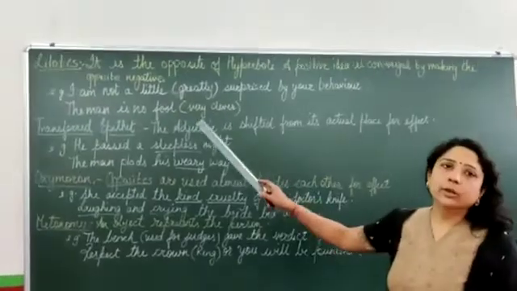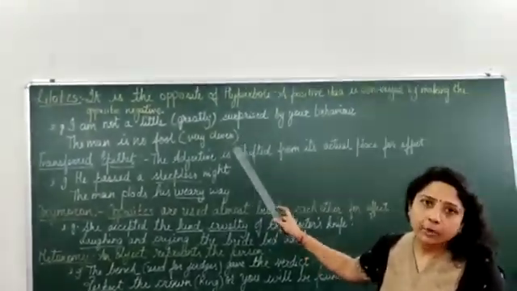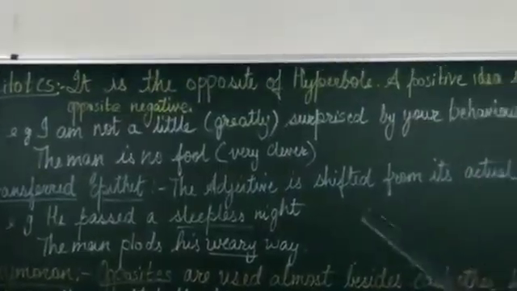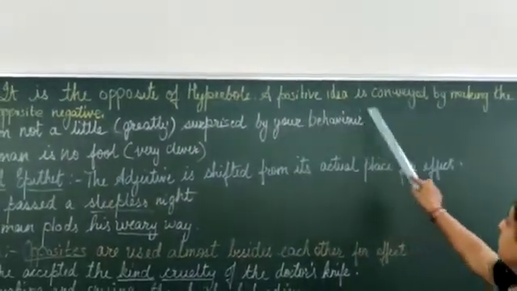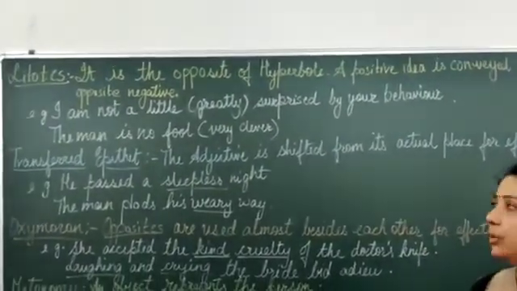And now we have litotes. Litotes is somewhat opposite of hyperbole. Hyperbole I told you, bada chada ke bolna, that is hyperbole. This is litotes. Here you have the opposite, negative meaning. A positive idea is conveyed by making the opposite negative. You give a negative meaning.